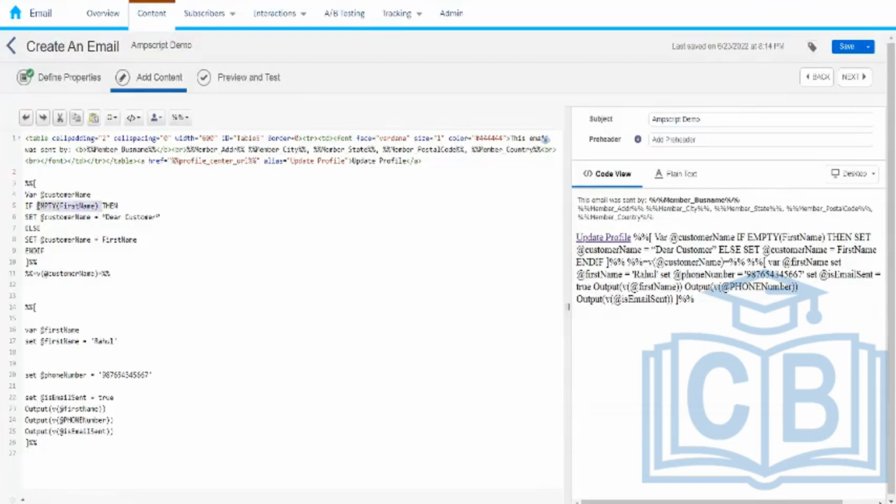Now, either we will get true or false. If it returns true, then execute line number 6. If it returns false, then execute line number 8.